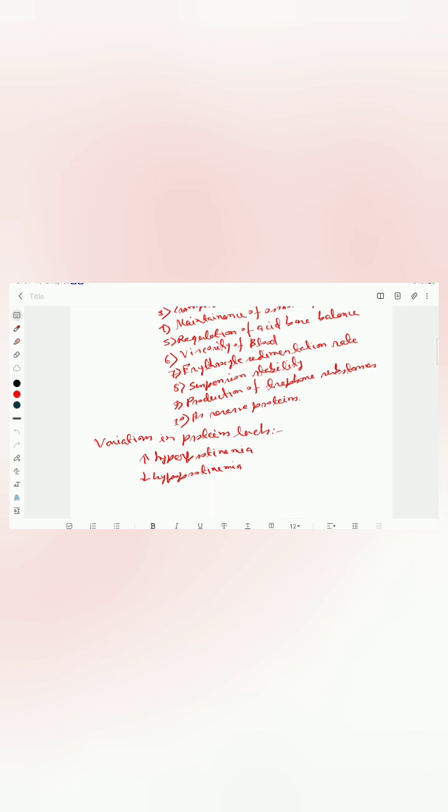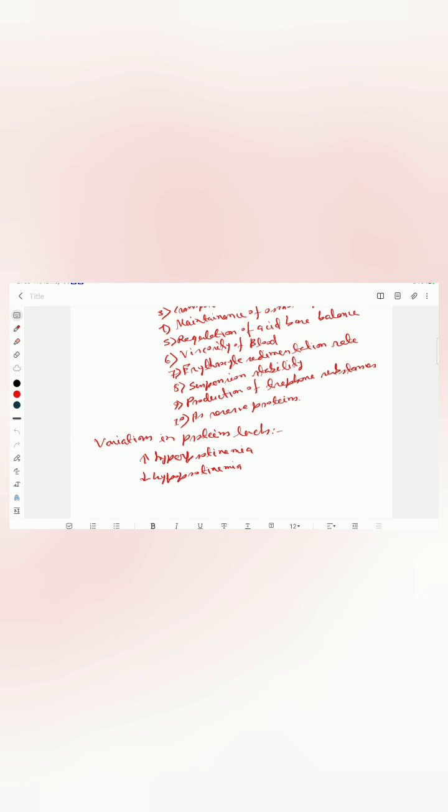Now there are certain conditions where there is a change in protein levels: hyperproteinemia, where there is an increase in protein levels, and hypoproteinemia, where there is a decrease in protein levels. Hyperproteinemia is associated with acute nephritis or liver dysfunction, and there are also causes like excess of glucocorticoids, and some other causes.